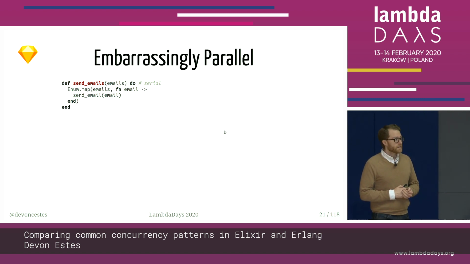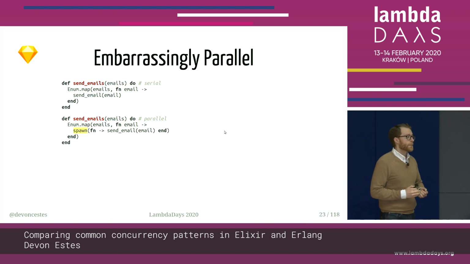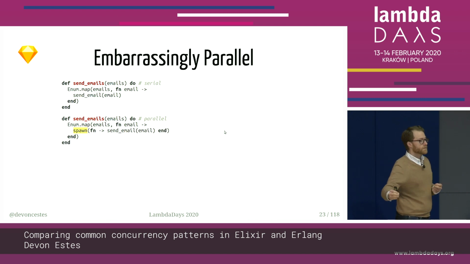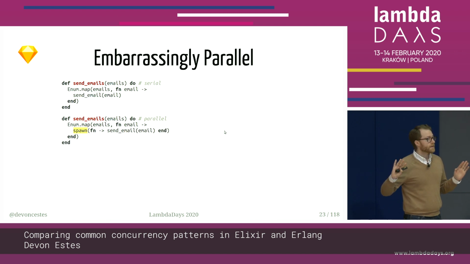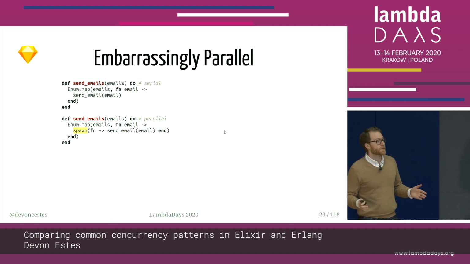But with Elixir and Erlang, to make that parallel, that's it. That's the only difference, is we are spawning a process to handle the sending of that email. And the parent process continues on once that spawn is finished. And then the child processes that we've spawned go and send the email, and they do their thing, and then they go away.